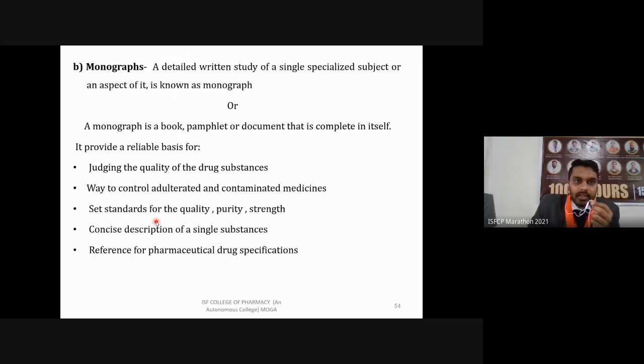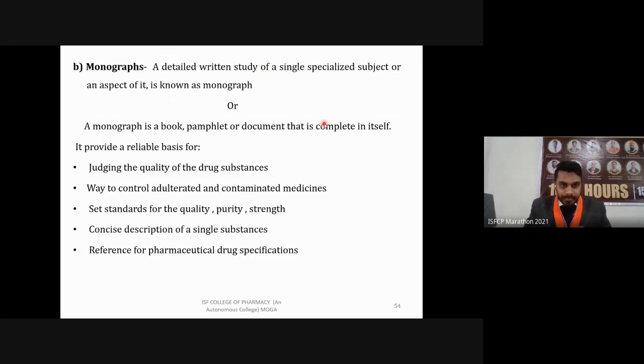The second thing is the monograph. It is a detailed written study of a single specialized subject, or you can say any drug. An aspect of it is known as a monograph. So any detailed study of a particular single specialized subject, meaning a single particular product or dosage form, given in detail, is known as a monograph. It is a book, pamphlet, or document that is complete in itself, meaning it gives whole information from start to end. So it is complete within itself.